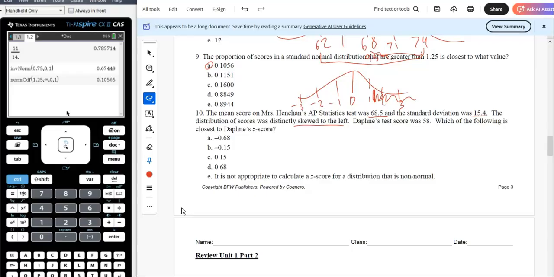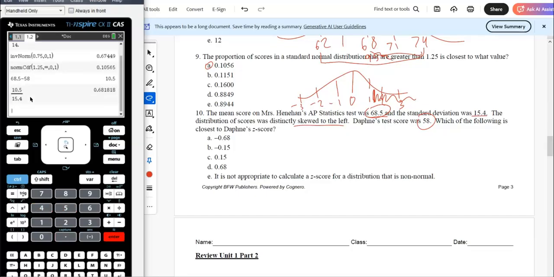Ooh, okay. So how much of a difference is, let's see. The mean was 68.5 and the score was that. So what's the difference between those two? 68.5 minus 58. That's 10.5. So if I divide that by 15.4, which is the length of one standard deviation, that's 0.68. So then you're kind of debating between one of these, right? Probably.